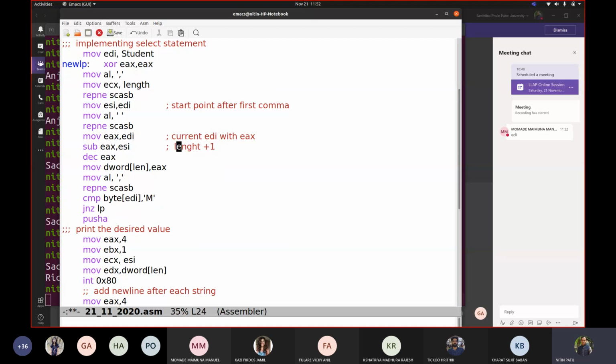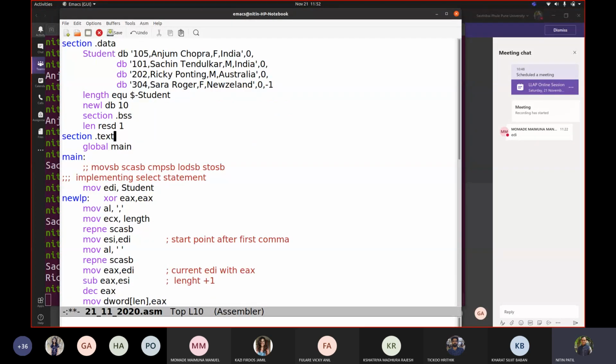We have to only modify this ESI, wherever we are storing this ESI, correct? Where exactly are we storing this ESI? We want to store it after the space. We have to reach this space first. Here we reach the comma, so my code would change. I will not write the first comma here. I will directly start with this because I have to reach this space. And then it will point to Chopra.